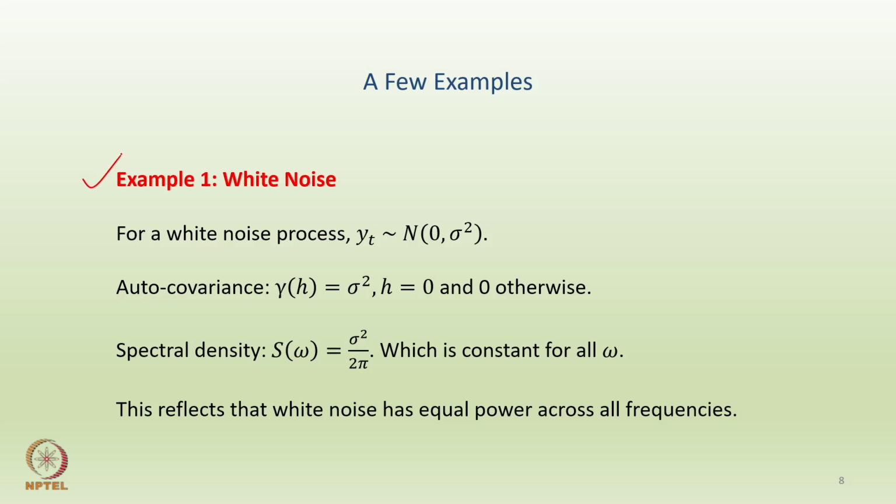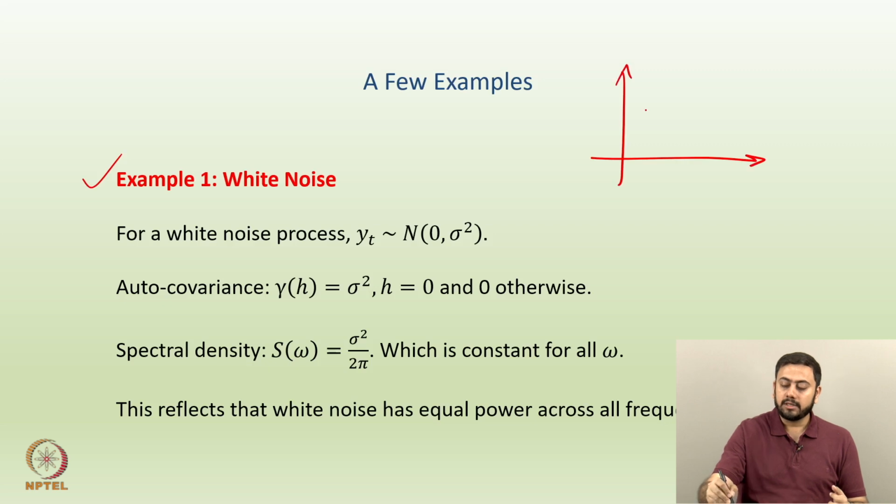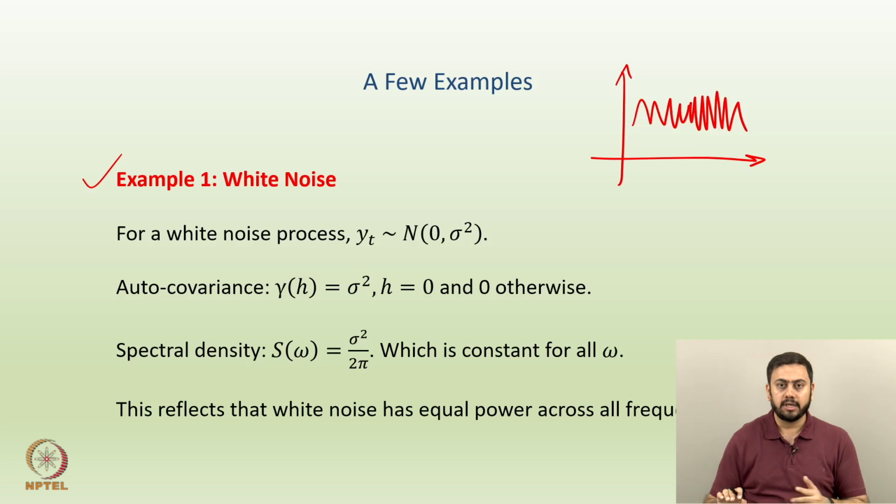The first example is white noise. Again, I need not repeat what white noise is. White noise is, obviously, noise, where you have irregular fluctuations, completely random movement, and this is a particular assumption we are having here. Let us say yt is white noise, assumed to be normally distributed with mean 0 and variance sigma square. One more property of white noise is that yt is IID, so they have to be independent. So, yt follows a normal distribution, mean is 0, and variance is fixed at sigma square. If you draw a horizontal line here, this line corresponds to 0.